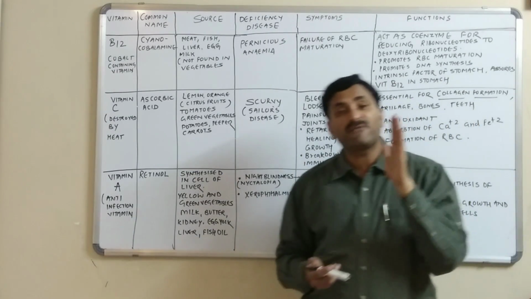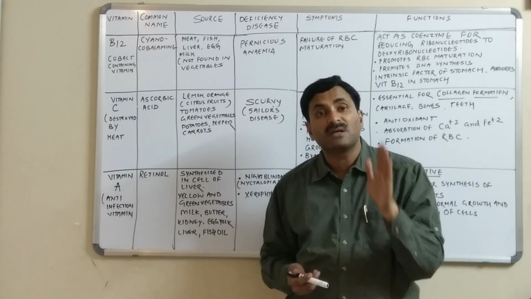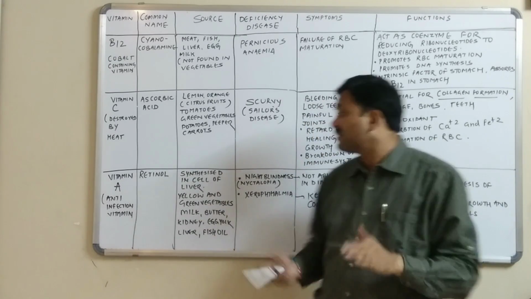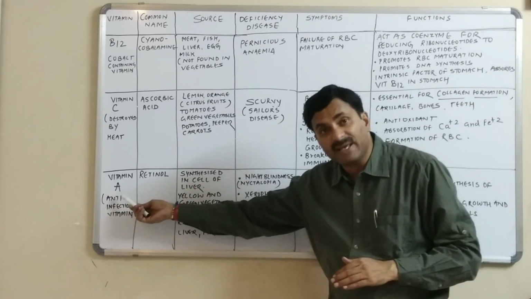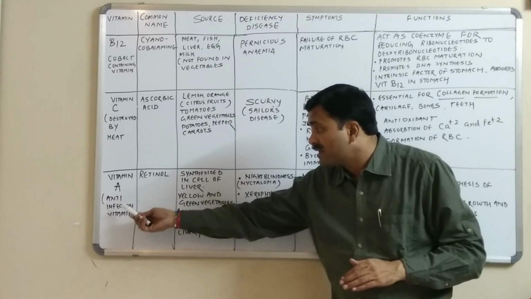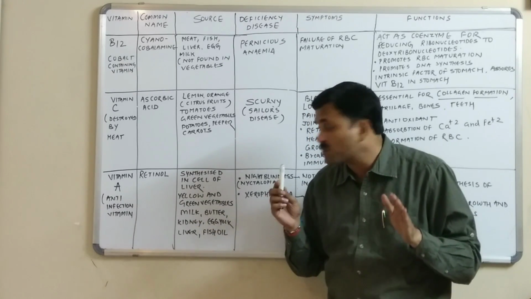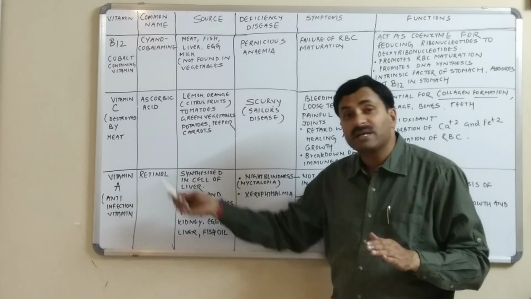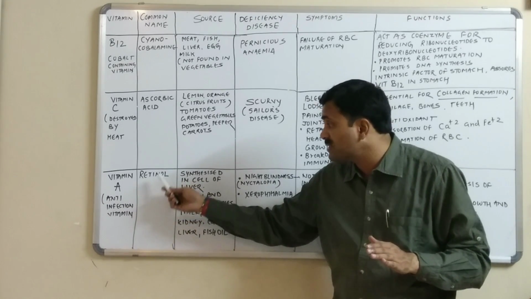We know very well that fat soluble vitamins are of 4 types: A, D, E and K. Starting with the first one, vitamin A. This vitamin A is the anti-infection vitamin. It is called the anti-infection vitamin. Its common name is retinol.